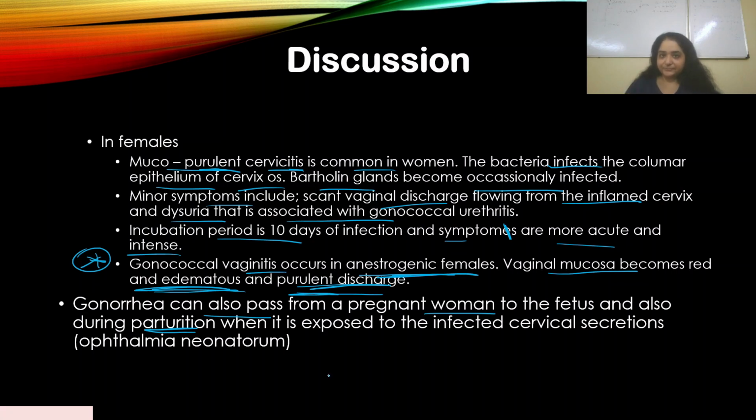When it is exposed to the infected cervical secretions, it leads to a condition called ophthalmia neonatorum, where the eyes of the neonate, the newly born infant, are infected. This is where conjunctivitis happens.